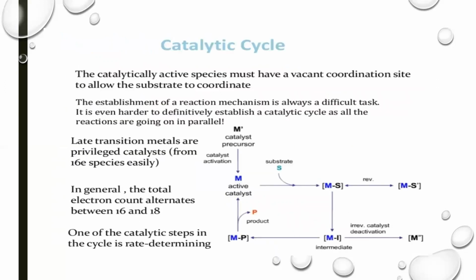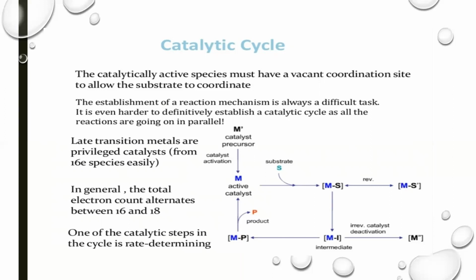Catalytic cycle. The catalytically active species must have a vacant coordination site to allow the substrate to coordinate. So organometallic compounds have such vacant coordination sites, so they perform catalytic activity more efficiently. The establishment of a reaction mechanism is always a difficult task. It is even harder to definitely establish a catalytic cycle as all the reactions are going on in parallel.